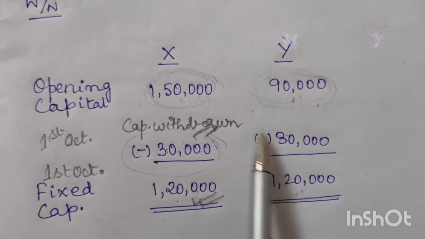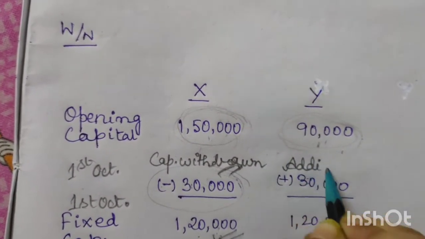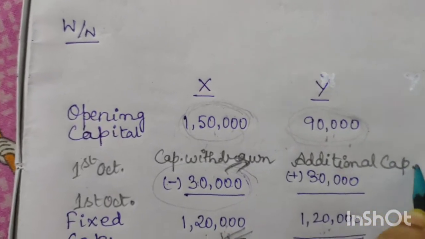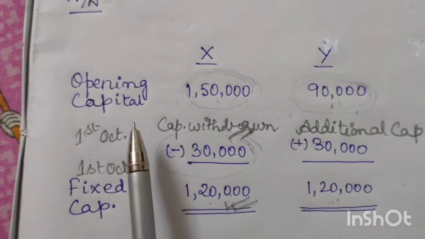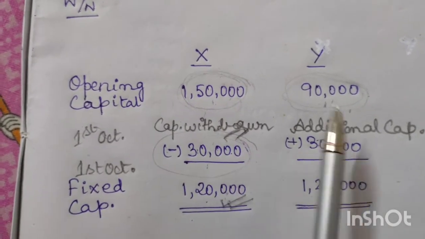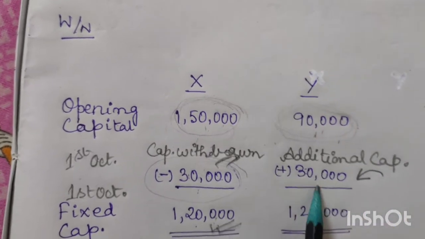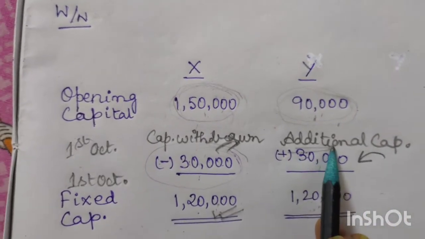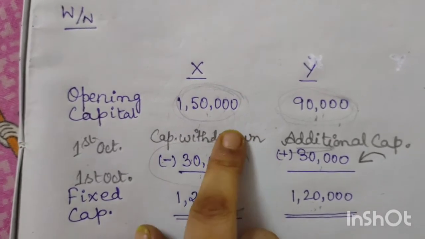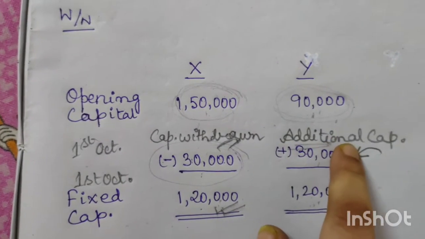If he has to add money, that will be his additional capital. So on 1st October X has withdrawn, means taken out, and Y has brought in 30,000, which will be treated as additional capital. In case of X it will be capital withdrawn, and in case of Y it will be additional capital.